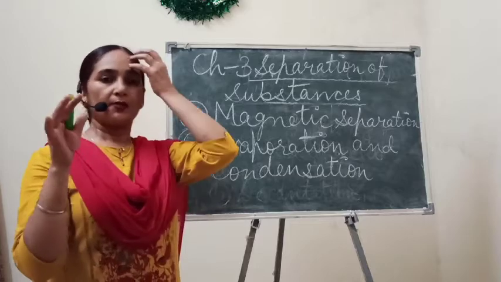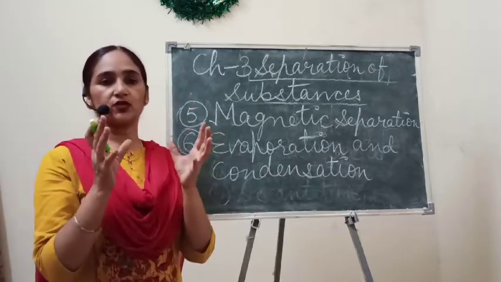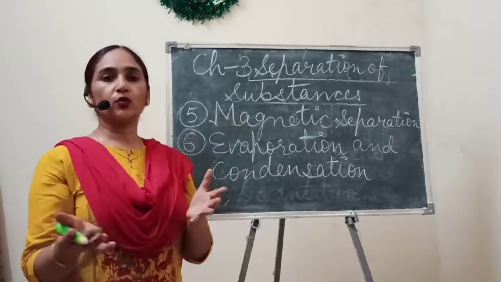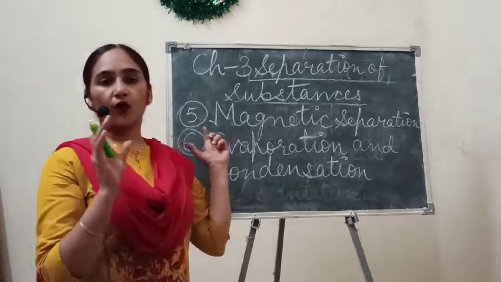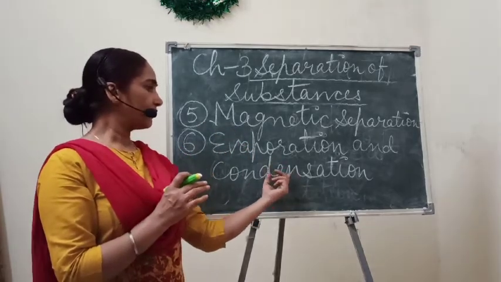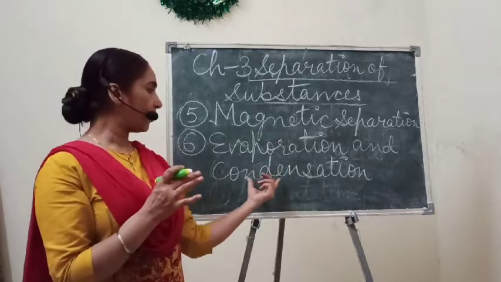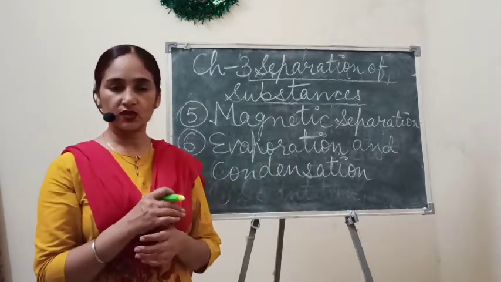They form clouds there because of the cold condition. So when water vapors cool down and form clouds, that process is called condensation.